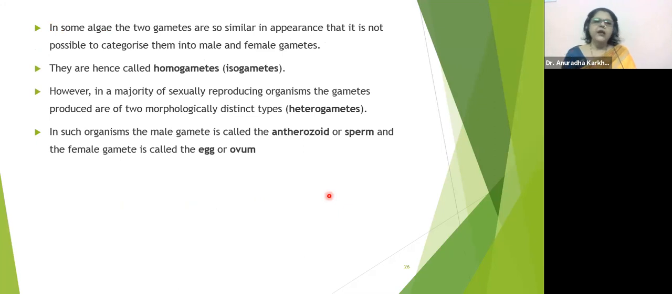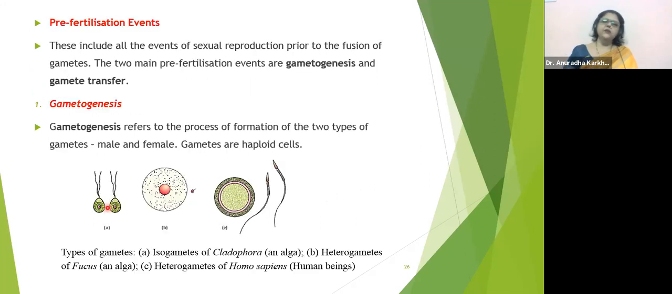See, in some algae, the two gametes are so similar in appearance that it is not possible to categorize them into male and female gametes. We cannot categorize them. So can you look at this diagram? Can you tell me which is the male gamete, which is the female gamete? Look at diagram A, can we say that this is male, this is female, can they be distinguished here? Not at all. So they are so much similar.